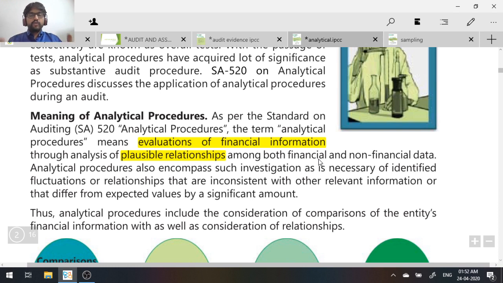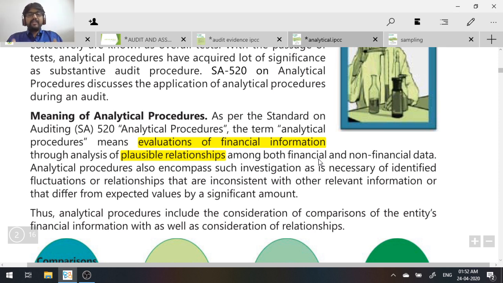That means you use financial or non-financial data and try to analyze and evaluate it by comparing it with the financial information which you have, that is the current year financial statements, and try to evaluate that financial information by understanding the relationship of that financial information with other financial information or other financial data.